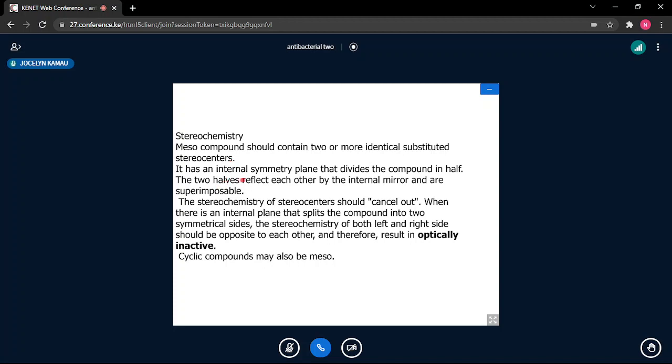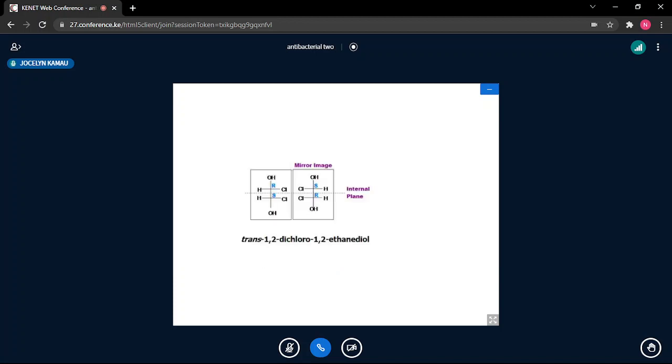It has an internal symmetry plane that divides the compound in half. The two halves reflect each other by the internal mirror and are superimposable. The stereochemistry of the stereocenters should cancel each other out when there is an internal plane that splits the compound into two symmetrical sides. The stereochemistry of the left and right sides should be opposite, and therefore the molecule will have no optical activity. I've given a simple example for us to understand what we are talking about.